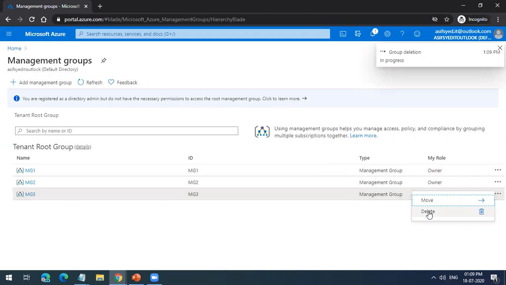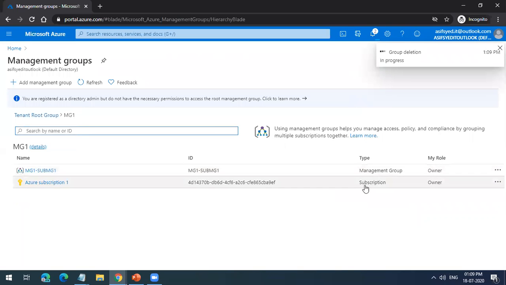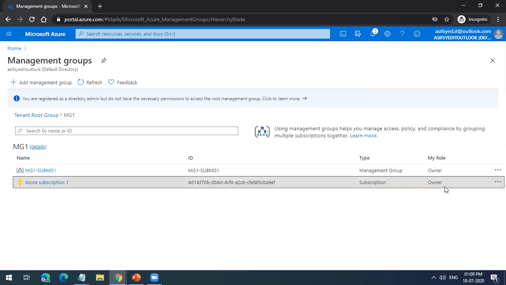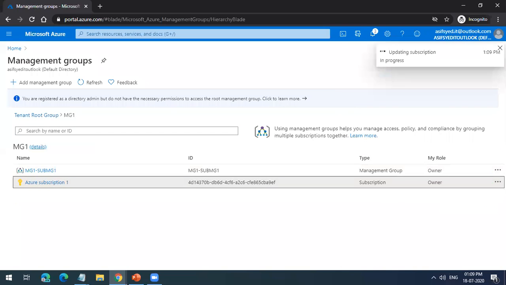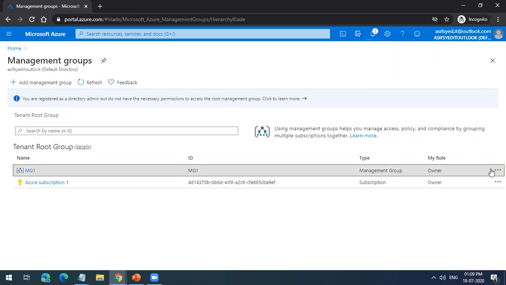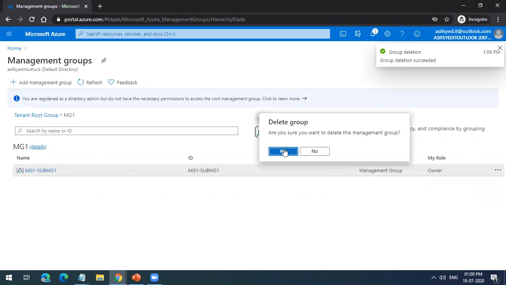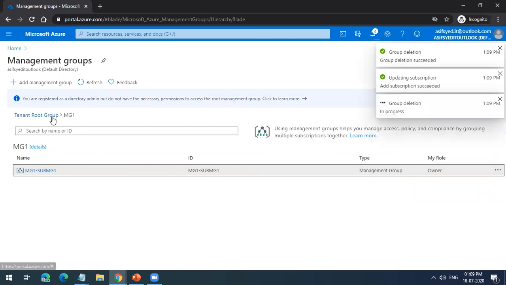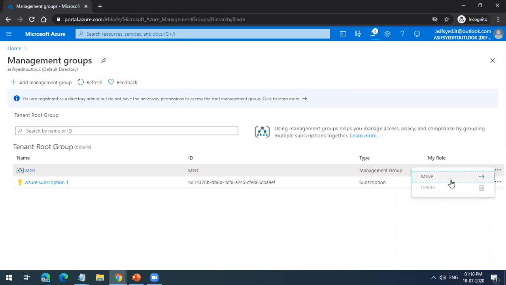But let me delete this. So now if I want to delete, I have to move this subscription to the root tenant. So now I am moving this to the root tenant. Now it is in the root. Now I can delete this. So I deleted the inside subgroup and I'm going to delete this as well. It will allow me to delete.